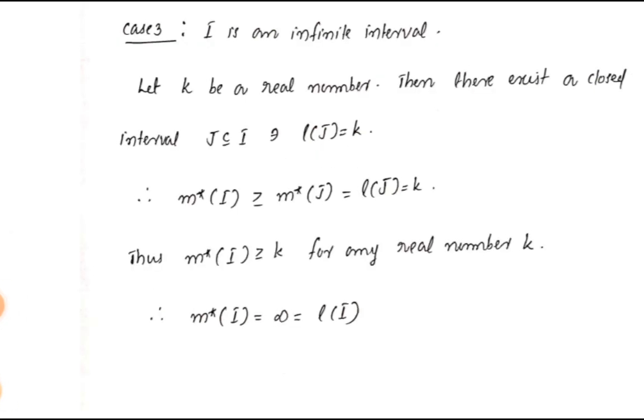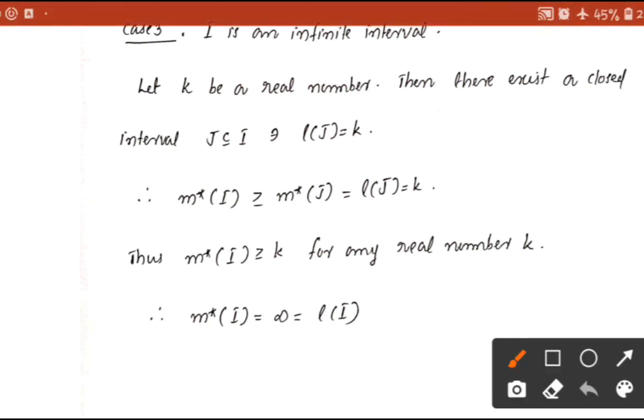The third case, that is, I is an infinite interval. Let k be a real number, then there exists a closed interval J contained in I such that length of J equals k. That is, there exists a closed interval J in I satisfying the condition that the length of that closed interval equals k. So m star of I is greater than or equal to m star of J since J is contained in I. But here J is a closed interval, so the outer measure of J is equal to length of J, and length of J is k here.